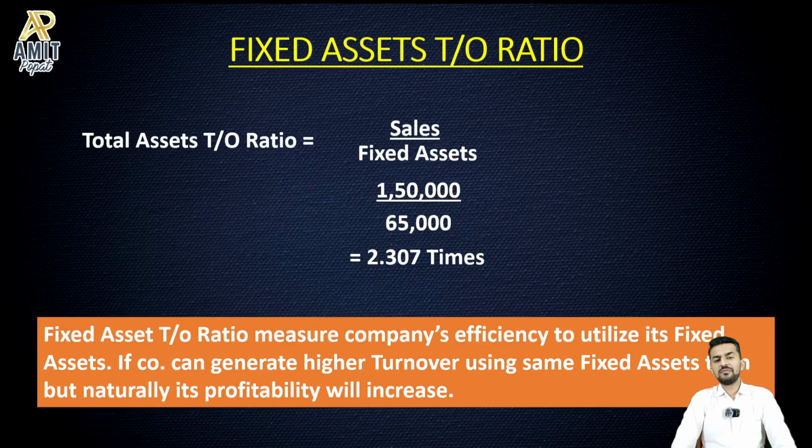It is very simple. If you can generate more sales, your profitability will be more. Now, the fixed asset turnover ratio is a good ratio, but it can be deceptive sometimes. It can be deceptive in two ways. How can it be deceptive?